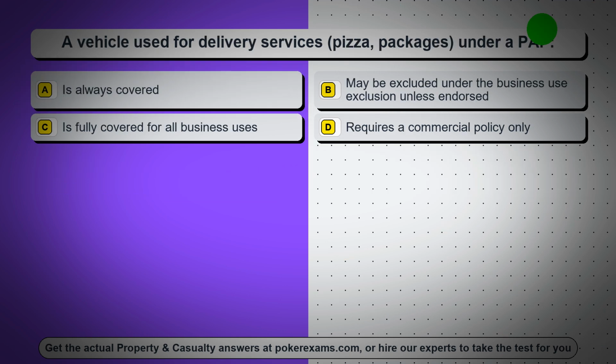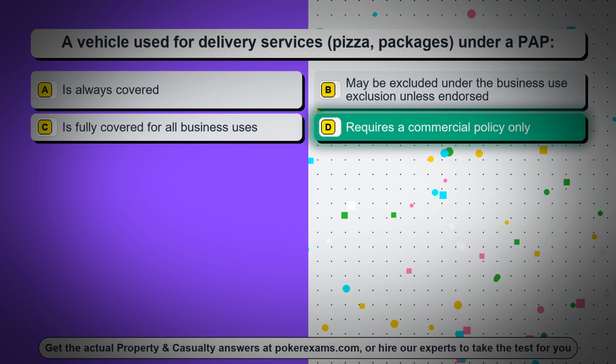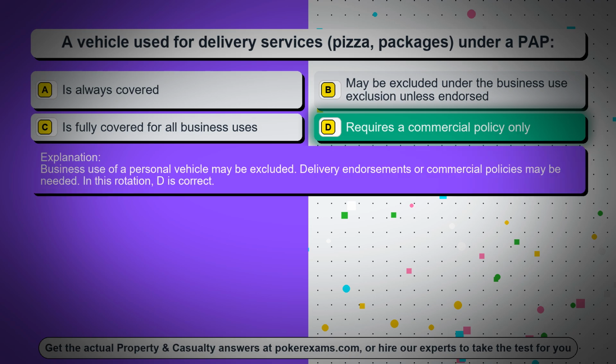Question 32. A vehicle used for delivery services, pizza, packages, under a PAP. Option A, is always covered. Option B, may be excluded under the business use exclusion unless endorsed. Option C, is fully covered for all business uses. Option D, requires a commercial policy only. The correct answer is option D, requires a commercial policy only. Business use of a personal vehicle may be excluded. Delivery endorsements or commercial policies may be needed. In this rotation, D is correct.